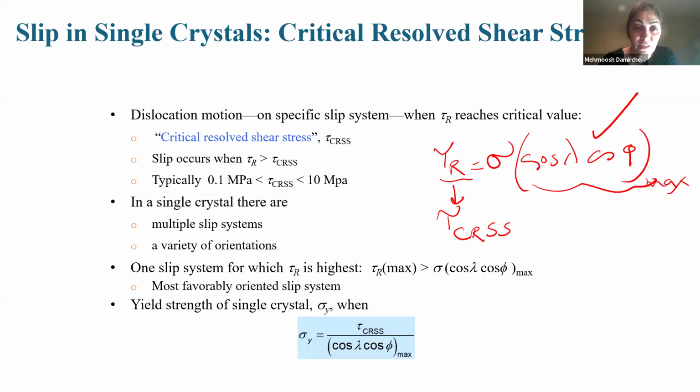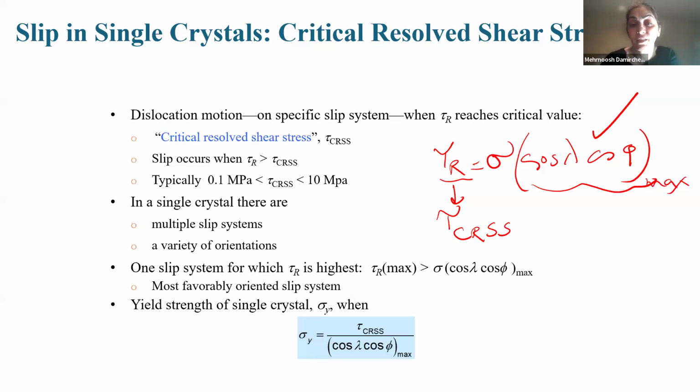So in a single crystal, there are multiple slip systems with a variety of orientations, and one slip system for which tau R is highest, meaning tau R maximum is sigma cosine lambda cosine phi maximum, the most favorably oriented, where the slip starts.